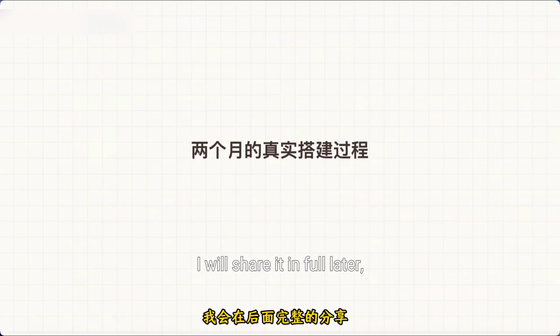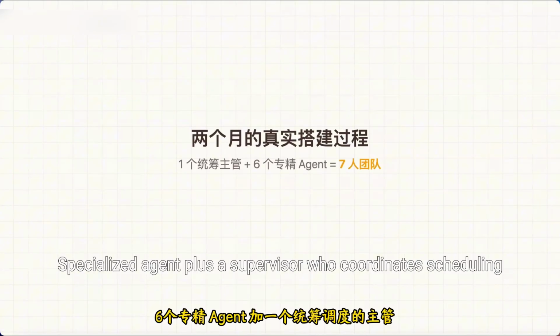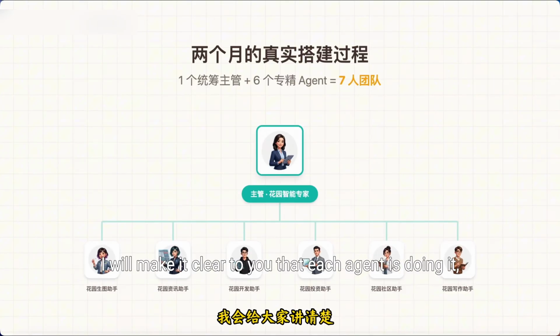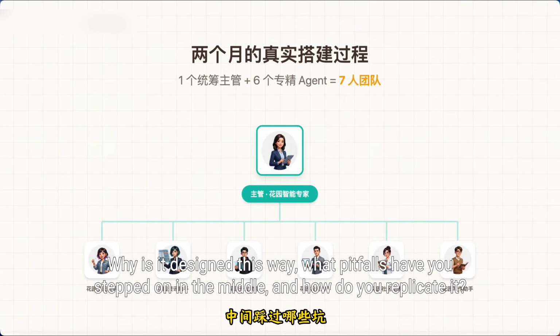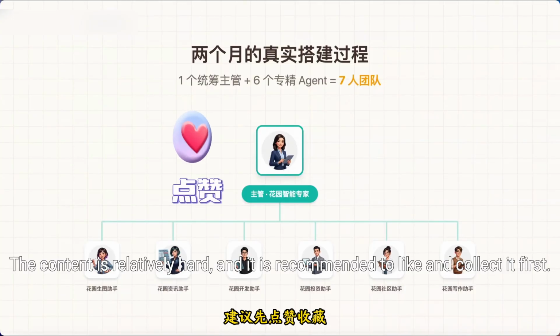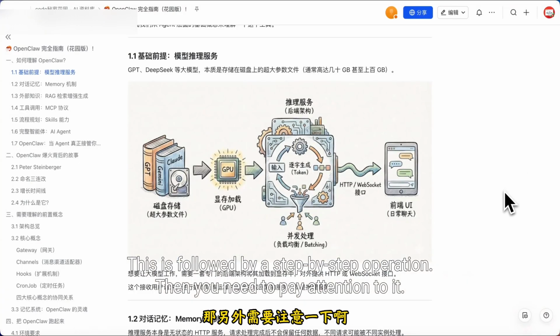I will share in full the 6 real construction processes I have had in the past 2 months. Specialized agents plus a supervisor who coordinates scheduling. I will make it clear what each agent is doing, why it is designed this way, what pitfalls I stepped on in the middle, and how you can replicate it. The content is relatively hard, so it is recommended to like and collect it first. This is followed by step-by-step operation, so you need to pay attention.